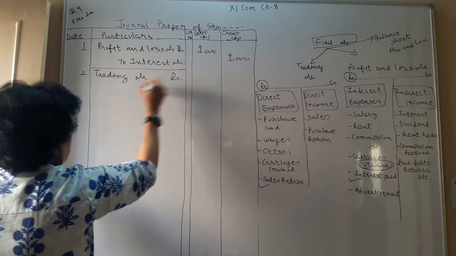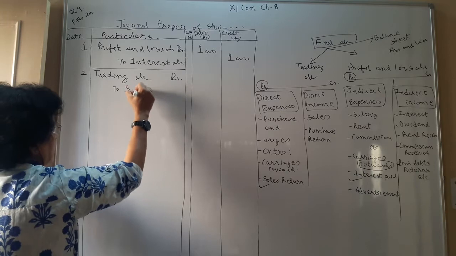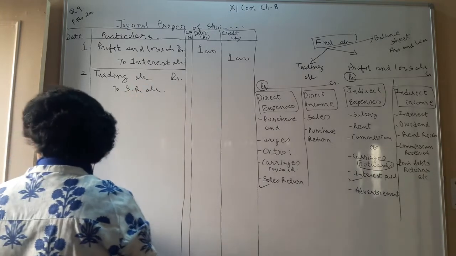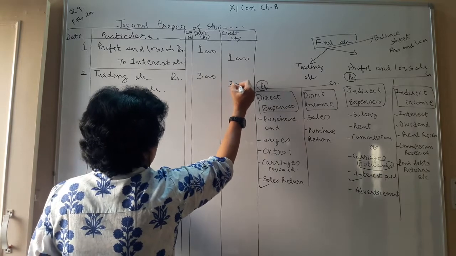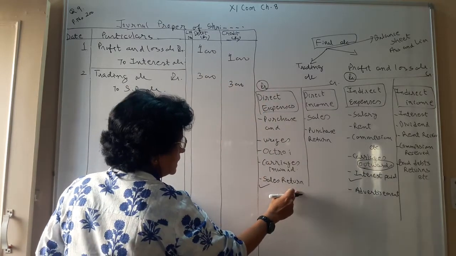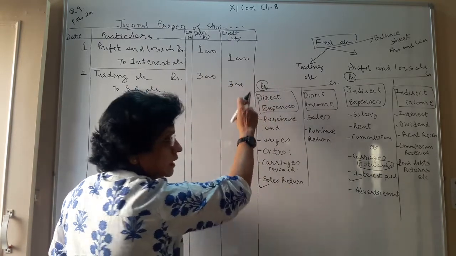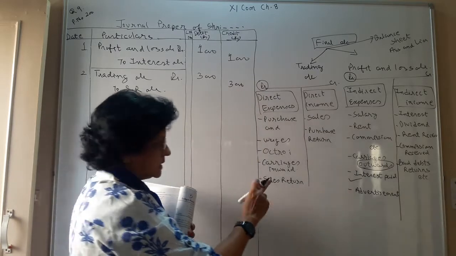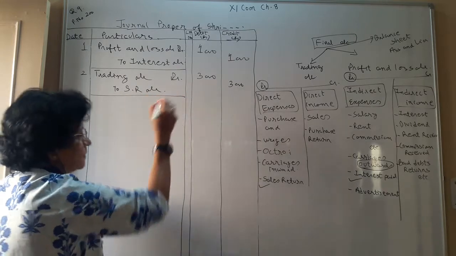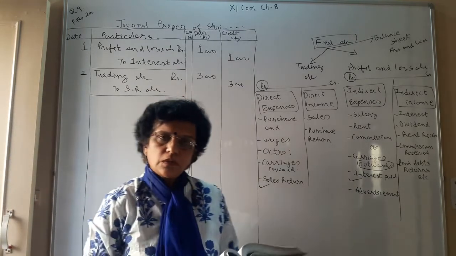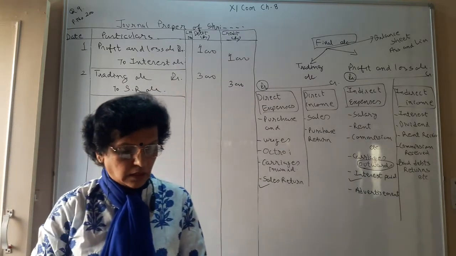Trading account debit to sales return account, that amount is 3000 rupees. So we are closing our sales return account from our ledger trial balance, and that we are transferring to the trading account debit side, being sales return account closed and transferred to trading account.